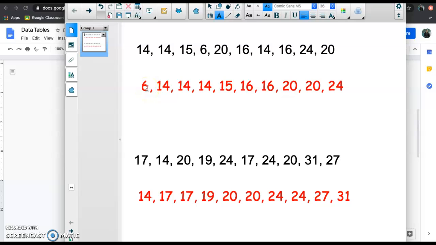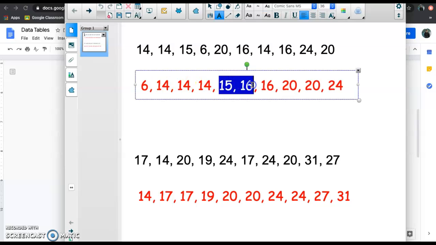Median is the middle number. So you're going to start crossing them off until you get to the middle number. Okay, keep in mind these are even. So if I'm crossing off here, then I go to 14 and 20, 14 and 20, 14. I'm going to get stuck with 15 and 16.